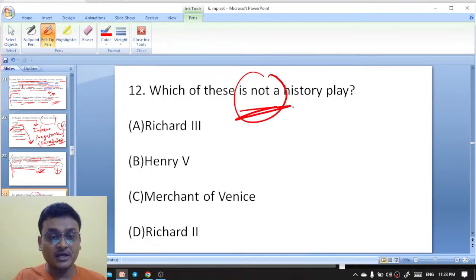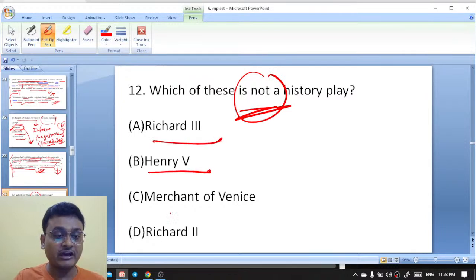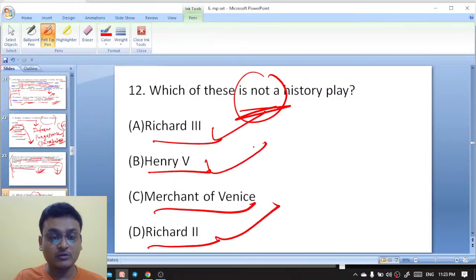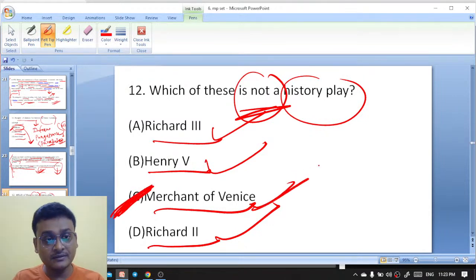Which of these is not a history play? Richard III, Henry V, Merchant of Venice, Richard II. These are all history plays about Richard III, Richard II, and Henry V, whereas Merchant of Venice is not a history play. So Merchant of Venice is the right answer.